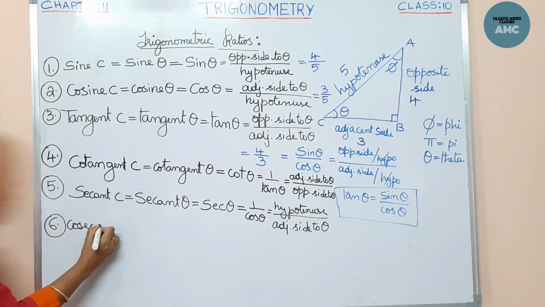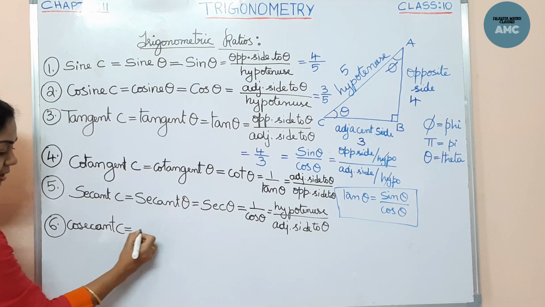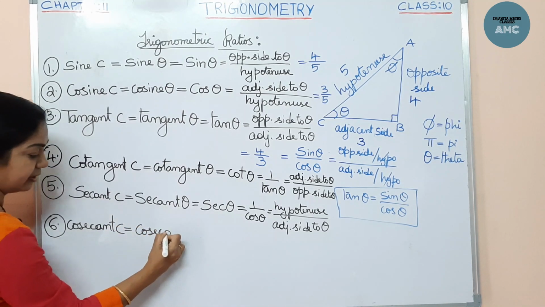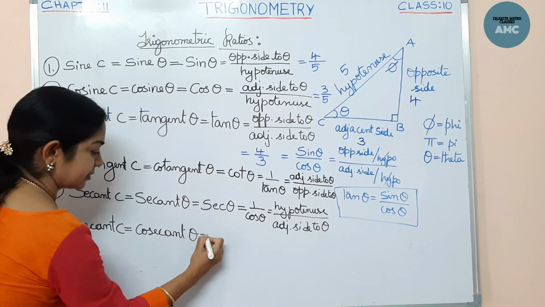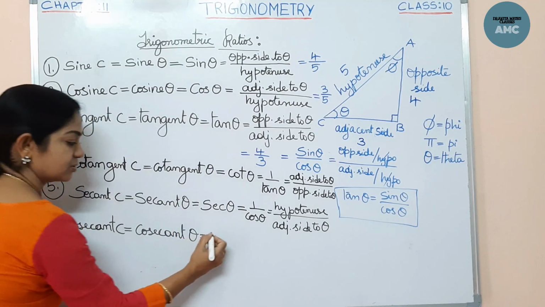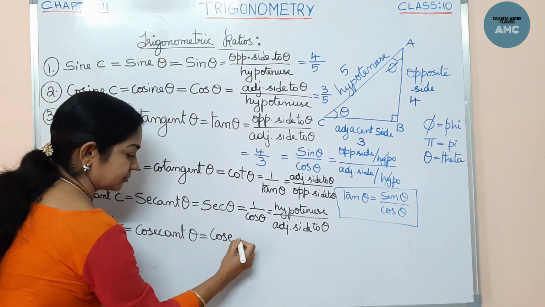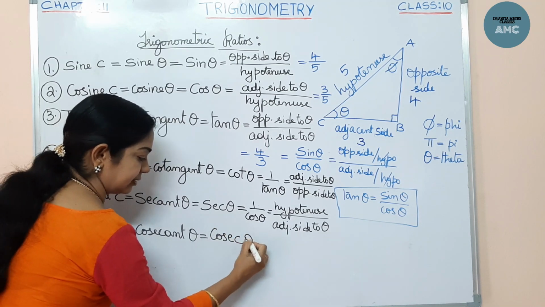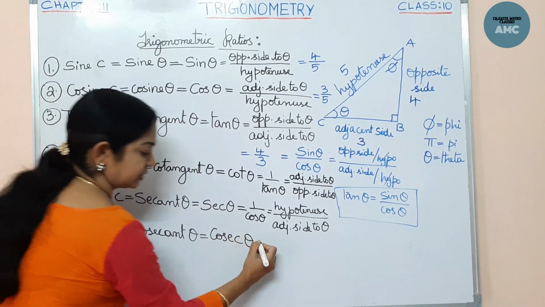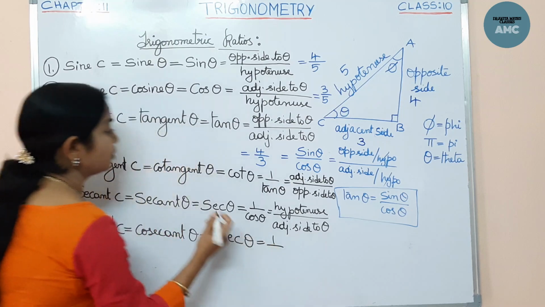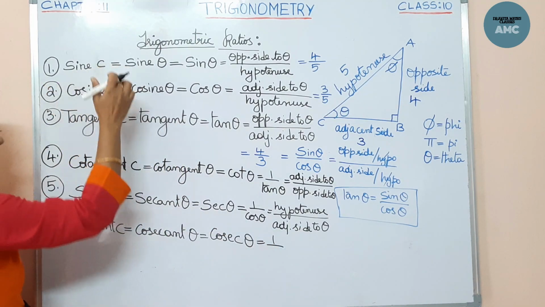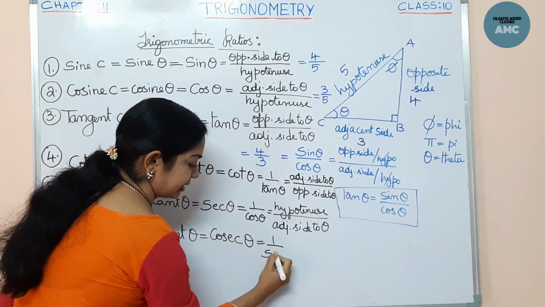Cosecant theta, in short we call it cosec theta. This is the reciprocal of our sin theta. So 1 by sin theta.